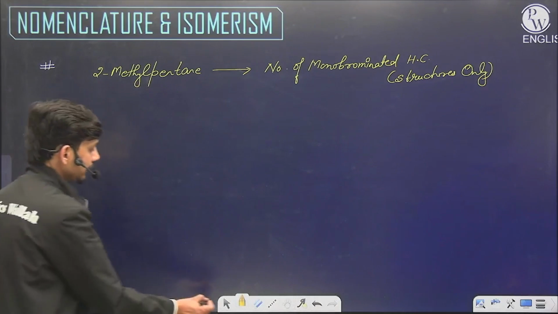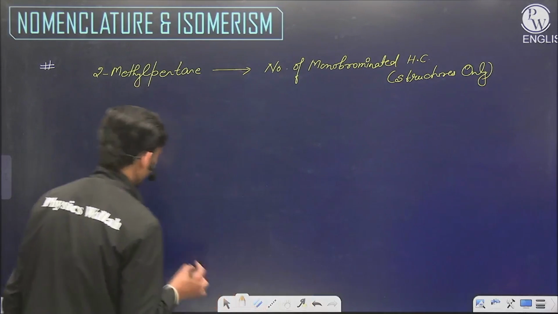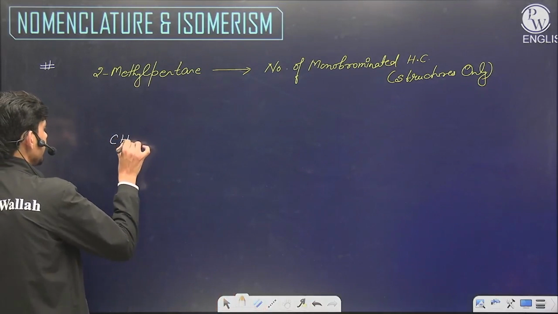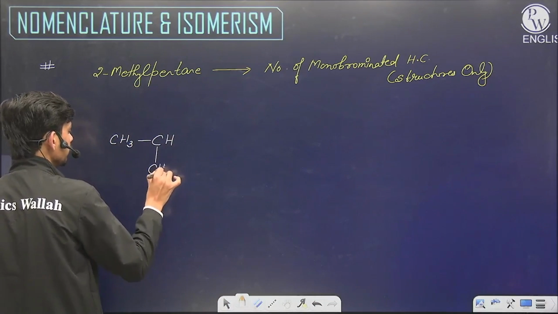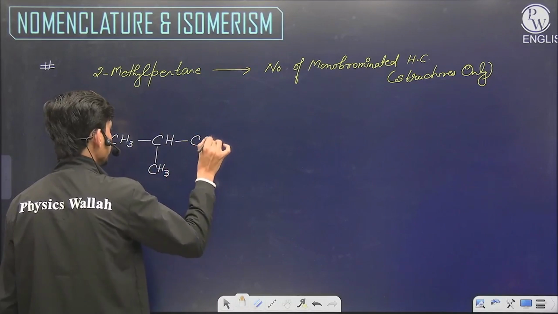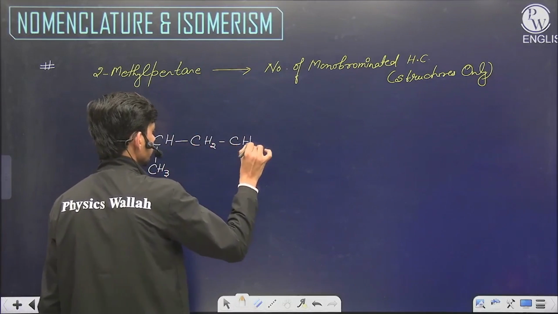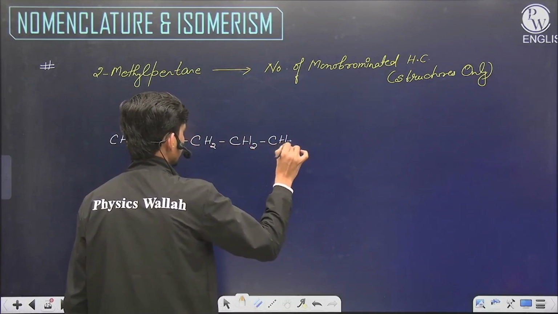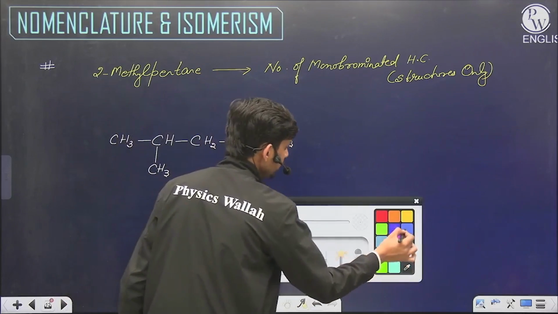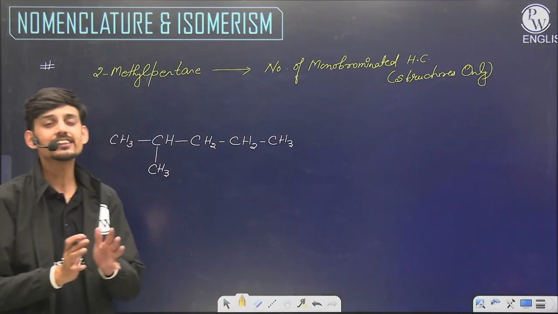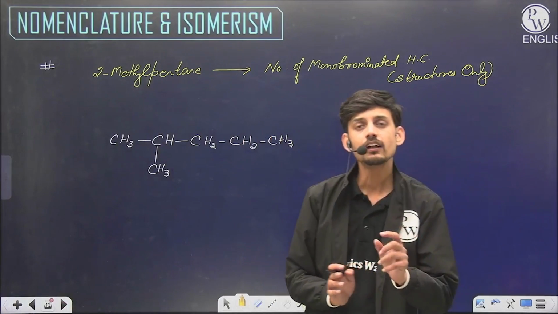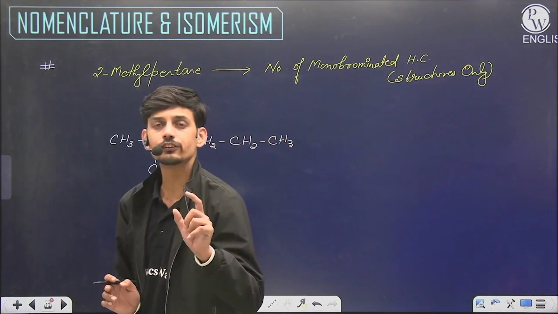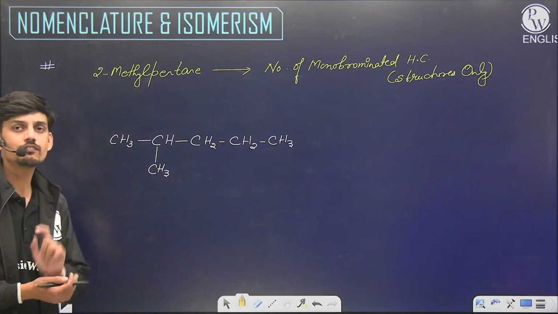For 2-methylpentane, first we have to draw the structure, which is CH3, CH, where the second position has a methyl group, and we have a 5-carbon chain. So this is the structure of 2-methylpentane. The question is asking about the monobrominated derivative. That means we have to replace only one of the hydrogen atoms with bromine.